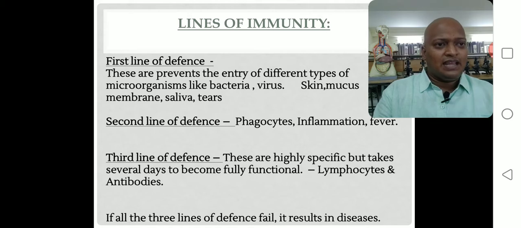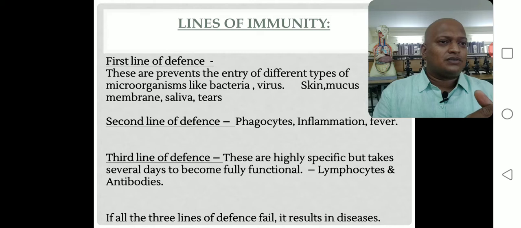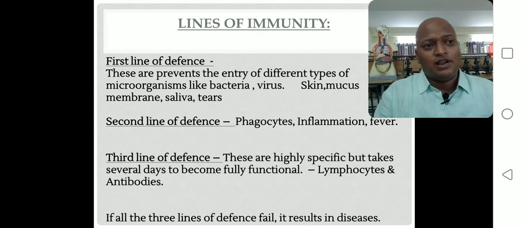Once the enemy enters inside the kingdom, it is difficult to fight against the enemy. We can protect only at the boundary. Whenever the enemies are stopped at the boundary and do not enter inside the kingdom, obviously the kingdom is safe, right? Here the kingdom is our body, and the layer is the first line defense mechanism. Have you understood? It prevents the entry of different types of microorganisms like bacteria and virus.